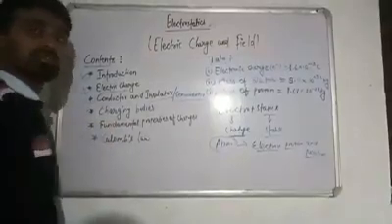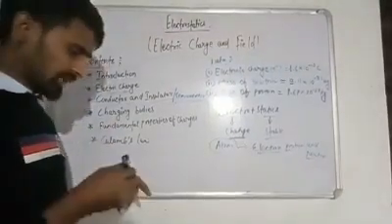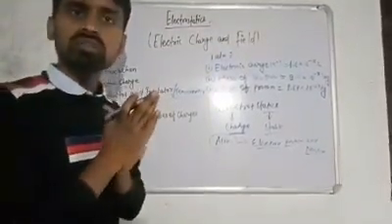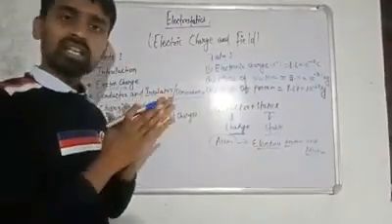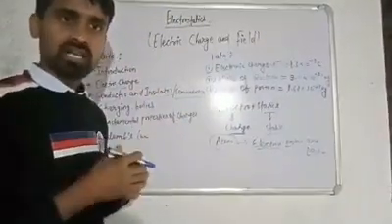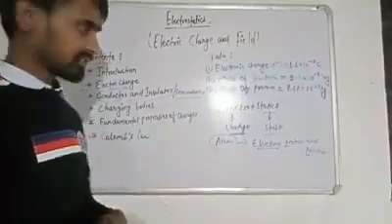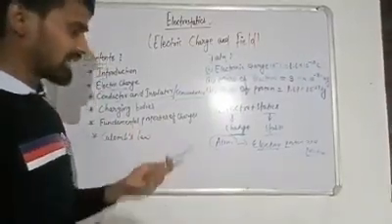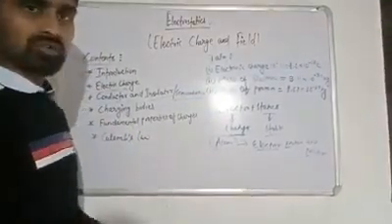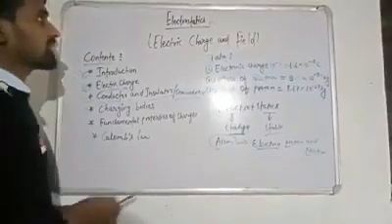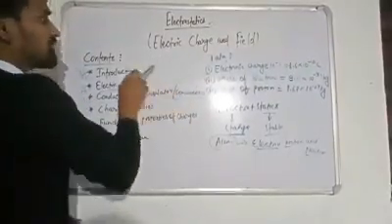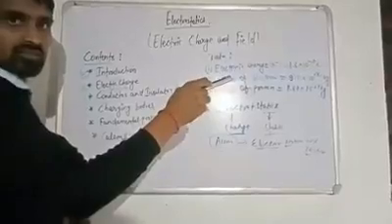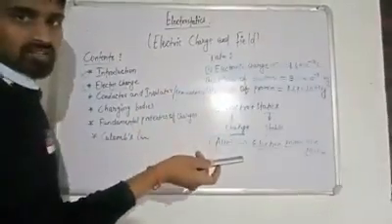How do we charge bodies? You know that by friction charge is produced. If friction takes place, then charging takes place. That means we can charge a body. If I have this marker and want to charge it, I will just rub it on a surface, and it will be charged.